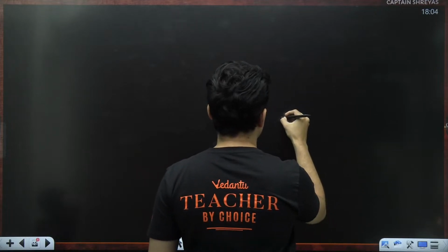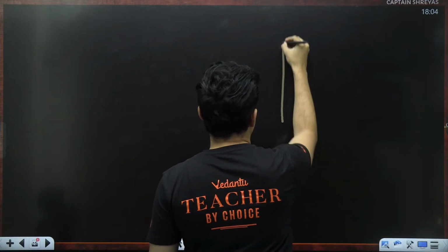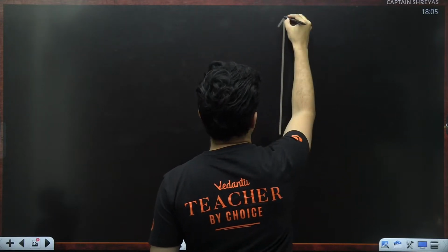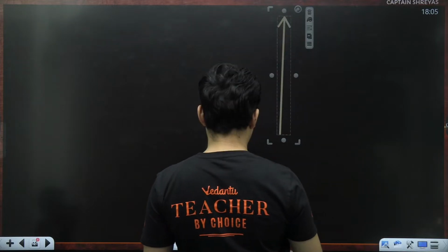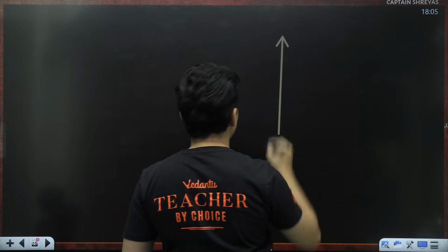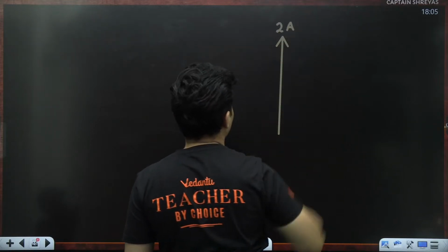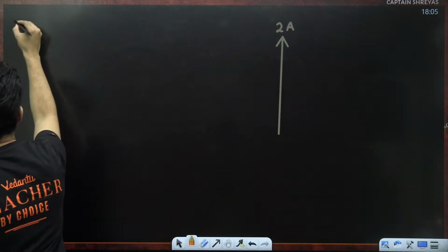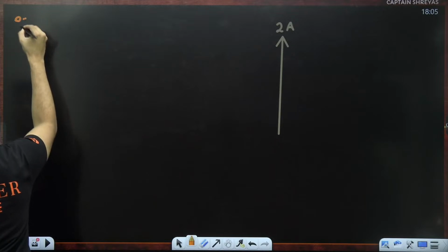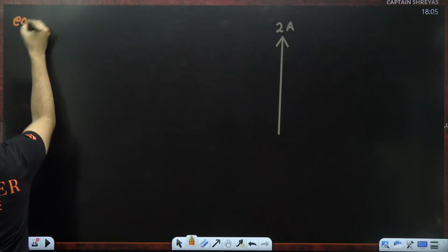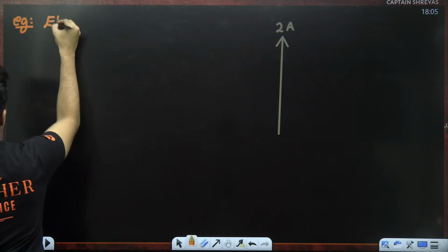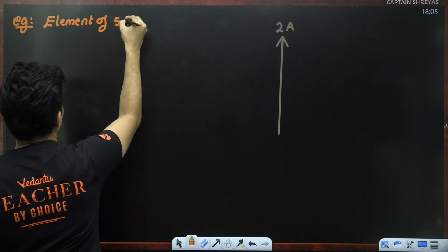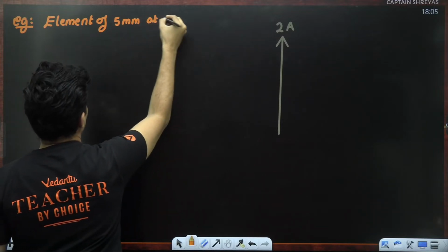Imagine that there is a wire like this. It is carrying 2 amperes of current, and there is a small element of 5 millimeters at the origin.